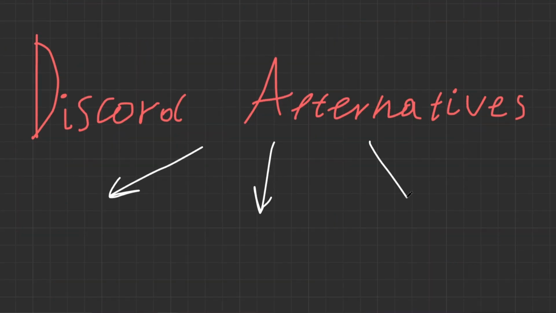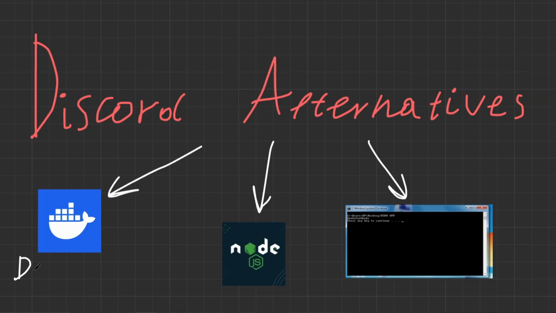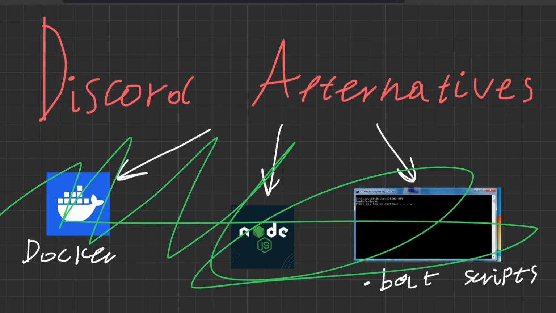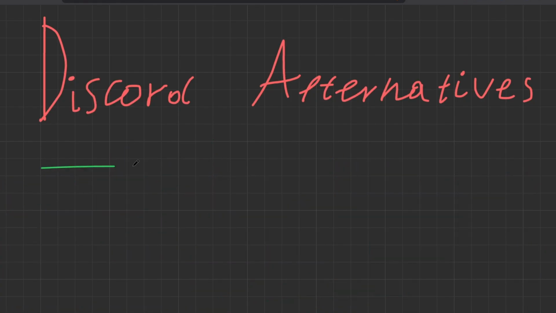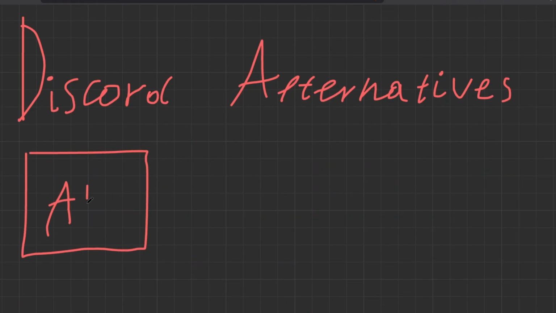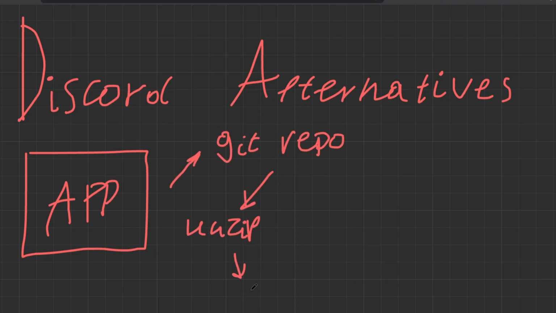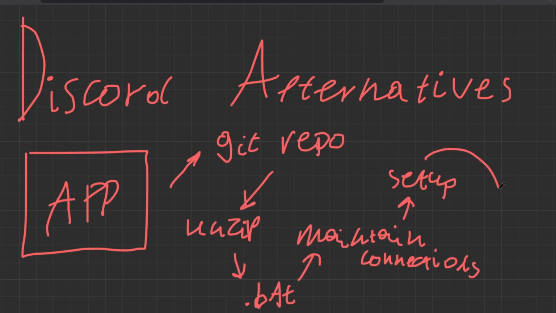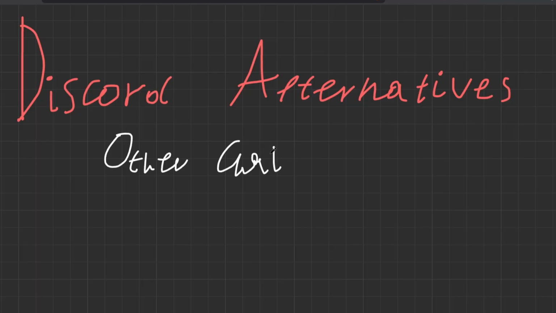I'm not even talking about how hard it is to launch and host these, because you need the tech knowledge to know what the hell Docker is, what Node.js is, and then you need to run some .bat scripts, etc. For regular users, this is complete nonsense, because people want a simple installation where the app just works, instead of doing some programming stuff just to get it running and talk with your friends without any problems. But what about the other chatting apps?